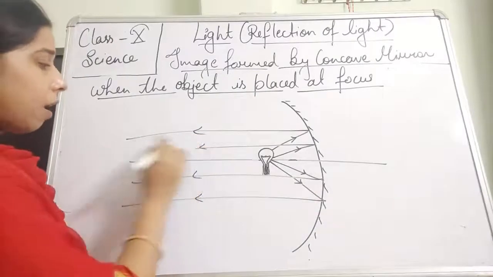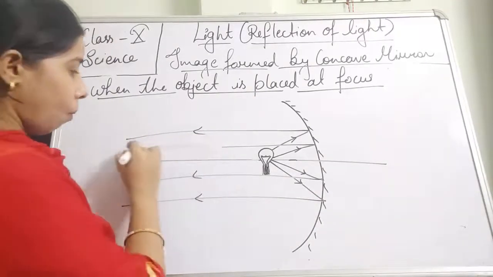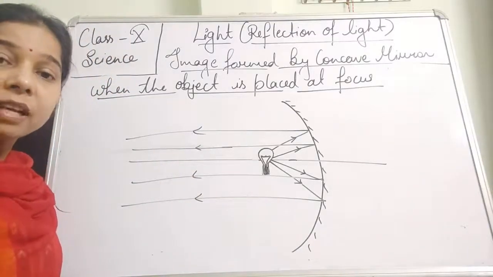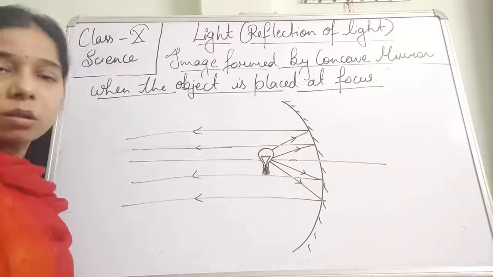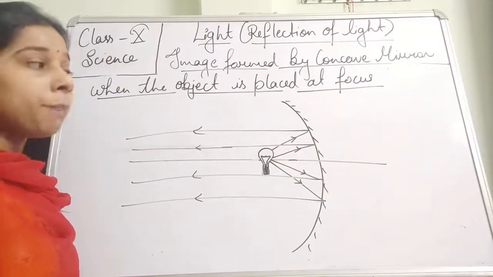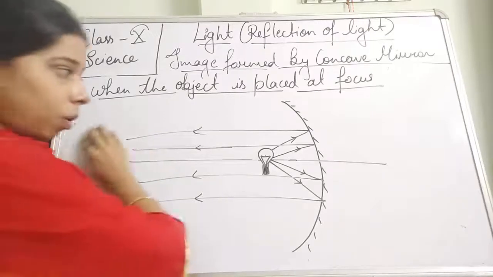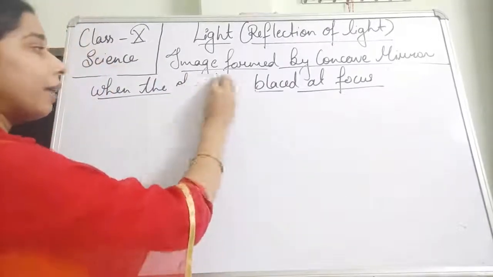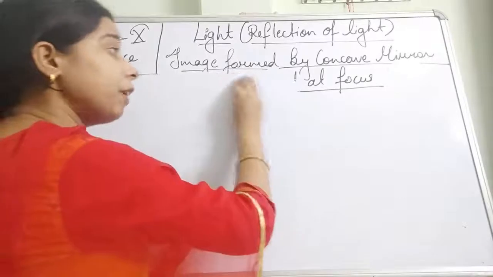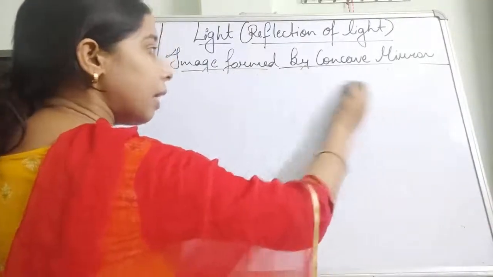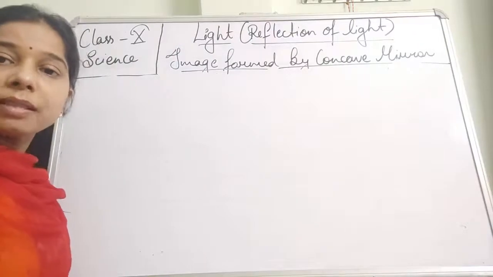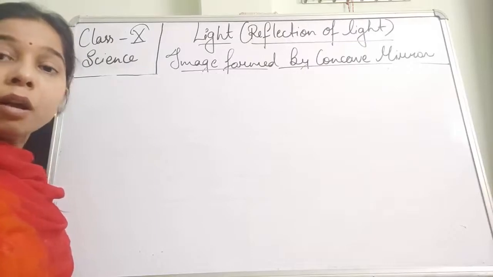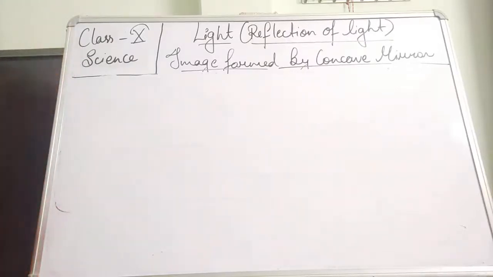All these light rays are parallel to each other. So after reflection they become parallel to each other. It is because of that we are able to see a long distance with the help of a torch. So this is an example, students, in which when we keep the object at the focus, the image will be formed at infinity, and the image will be real and virtual. The most important thing here is that the size of the image will be magnified. So a highly enlarged, highly magnified image will be formed when the object is kept at the focus.